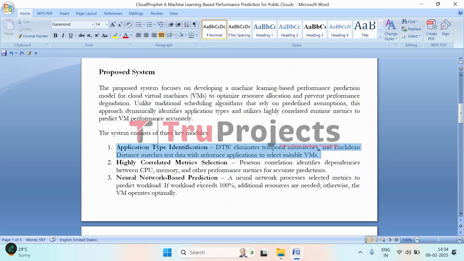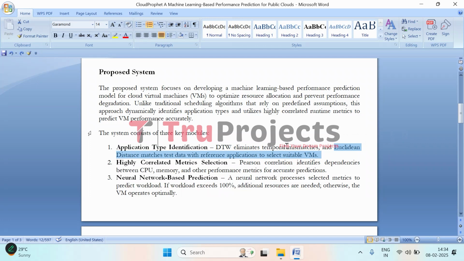The first step is application type identification. That means figuring out what kind of application is running inside the virtual machine, that is the VM. This is important because different applications need different amounts of CPU, memory, and other resources. To do this, we are using DTW, that is dynamic time warping, to fix any time mismatches in the data. After that, Euclidean distance is calculated to compare the test data with a reference data set. This helps in identifying the closest matching application, ensuring that the virtual machine is assigned resources that suit its needs.